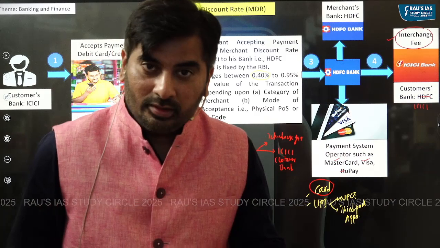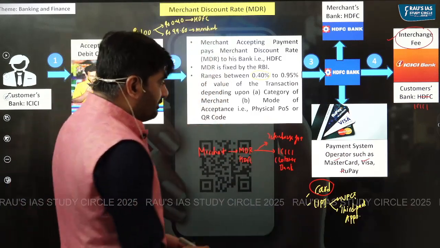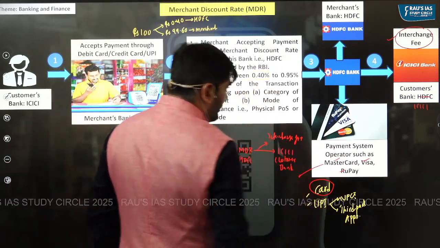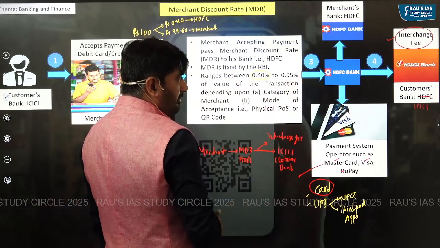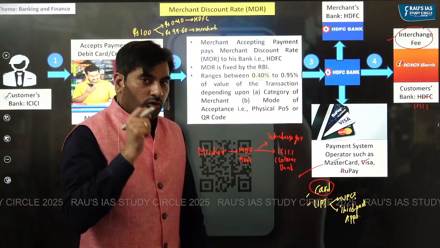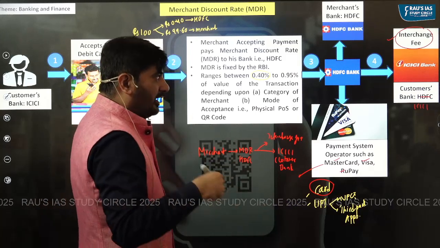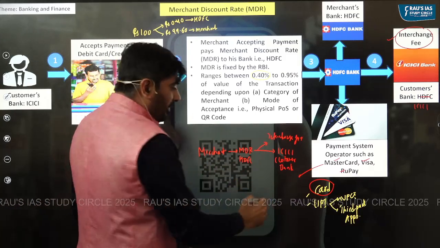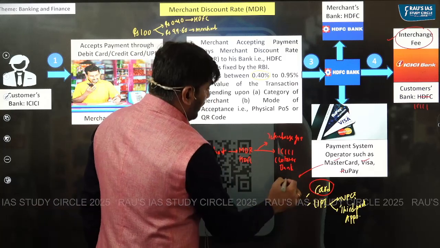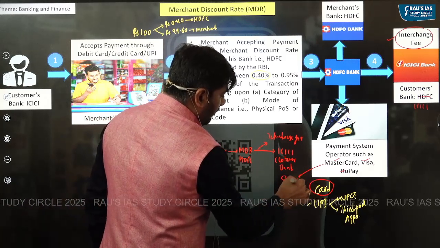How so? For example, let's say MasterCard offers to ICICI Bank and says, you issue my card, that is MasterCard. And on this MasterCard, if payment is made, I will pay you an interchange fee of, for example, 0.2%.